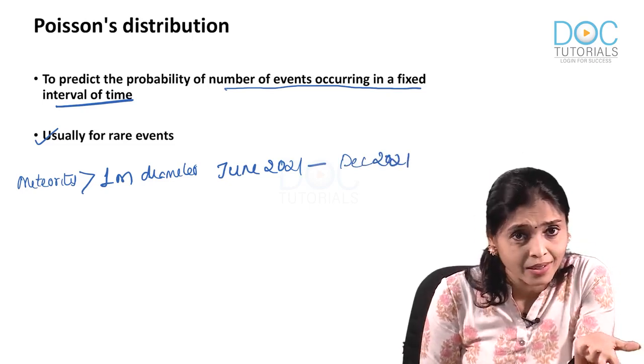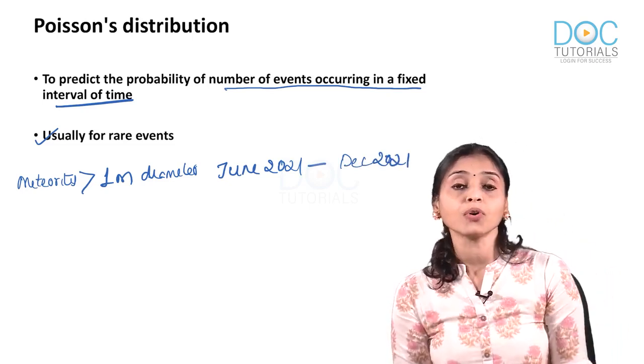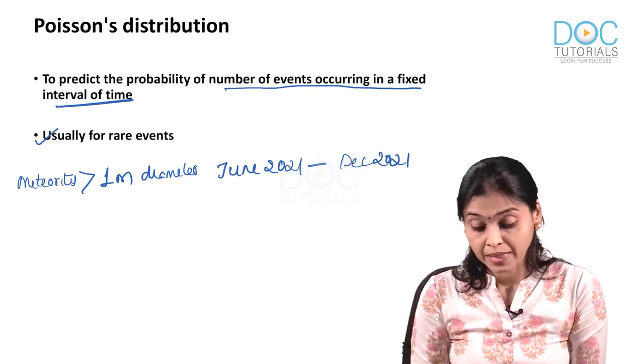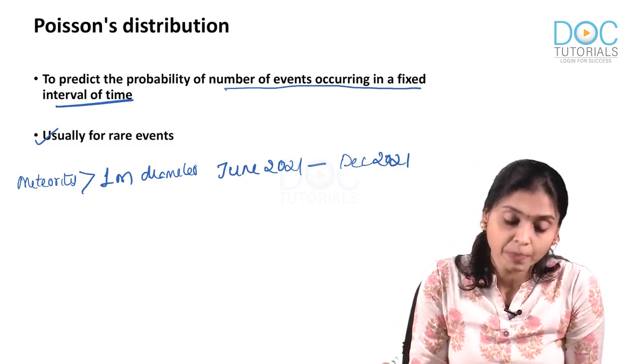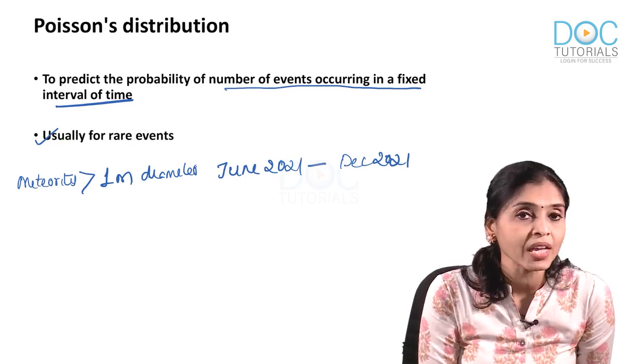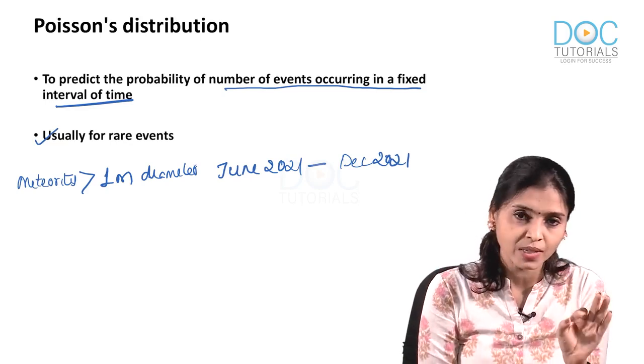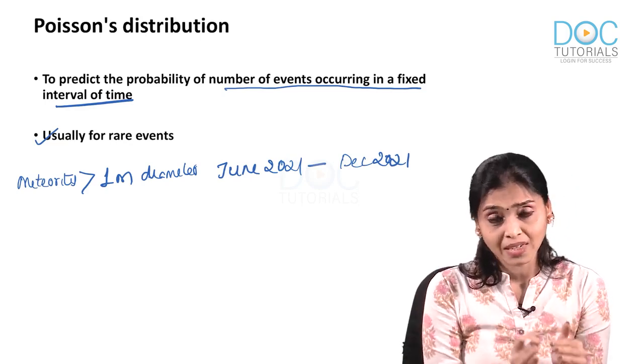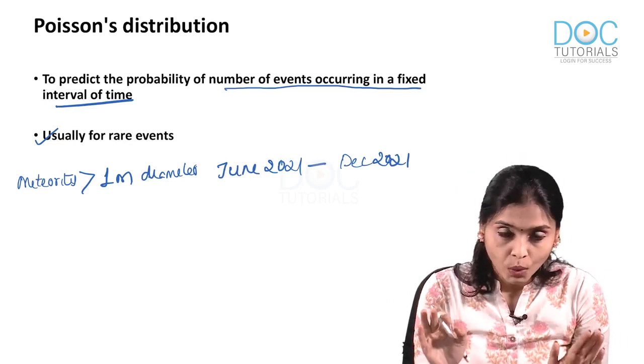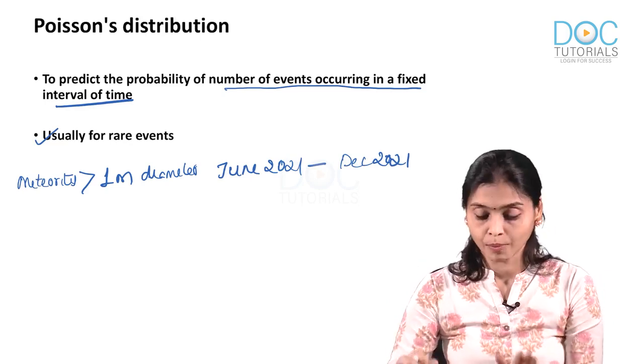It's rare, right? So, this is an example for Poisson distribution. Number of events which can happen in a fixed period of time, and this is usually for showing rare events where the number will be very less. Okay? So, that is Poisson.